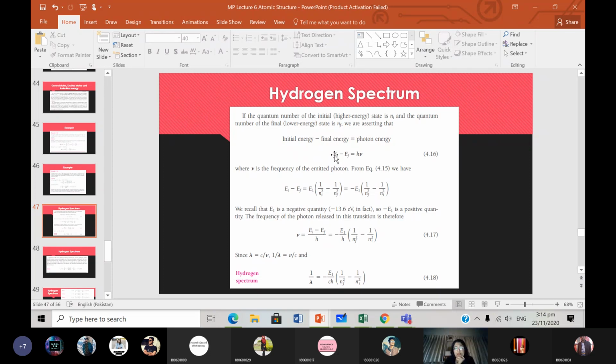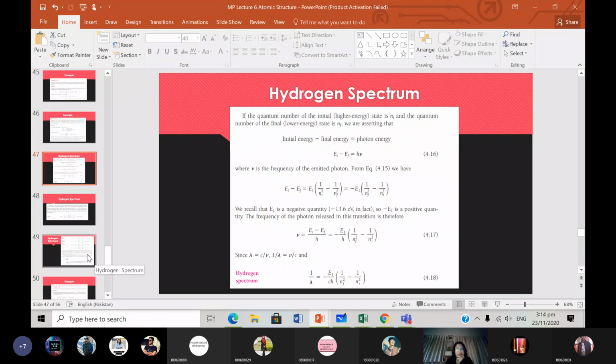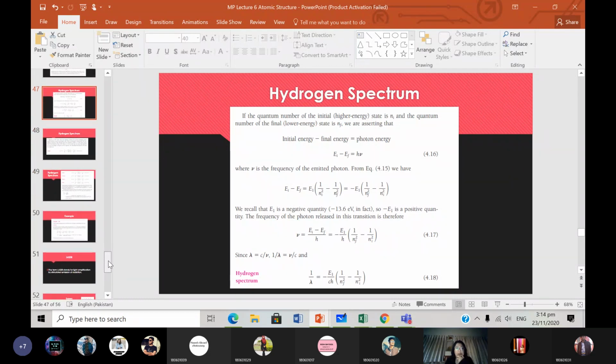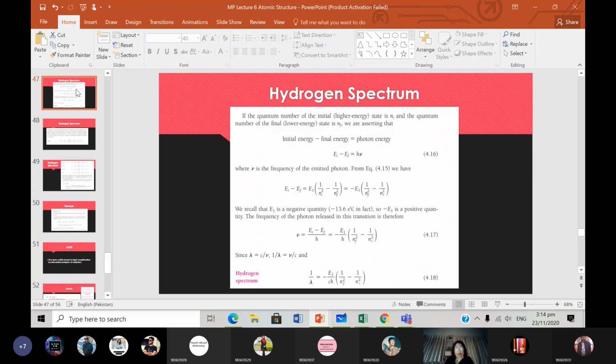The change in the energy of the orbits causes either the release of a photon or the absorption of a photon. And soon we're going to talk about lasers also. After we finish with this topic, we will talk about the laser also.